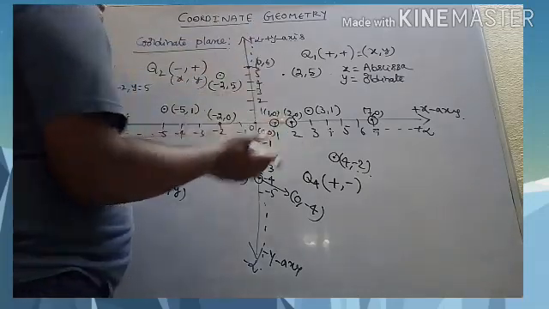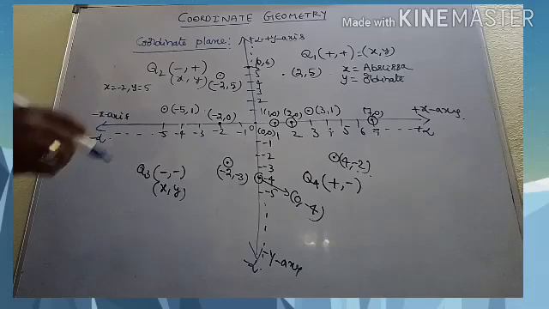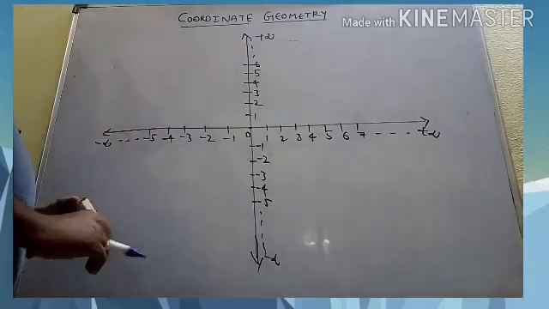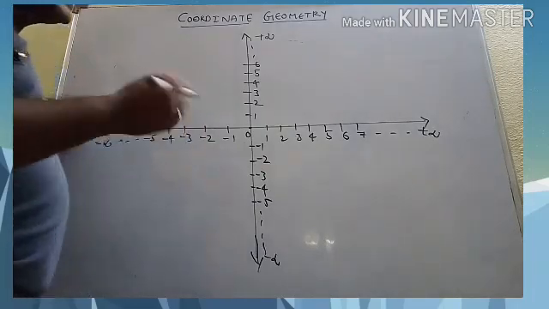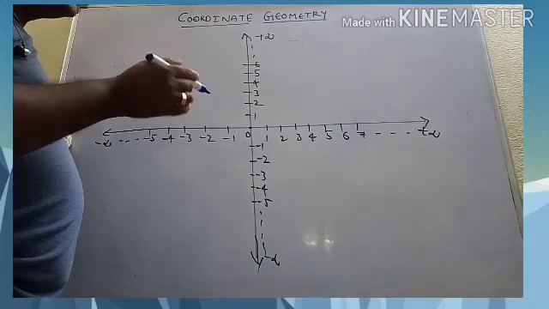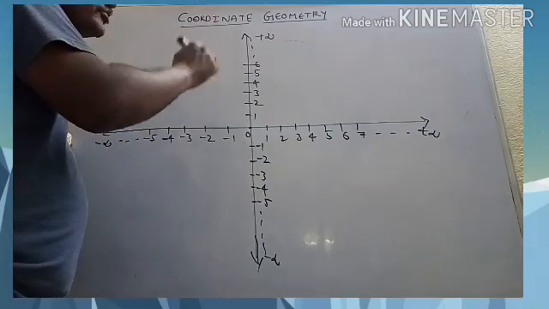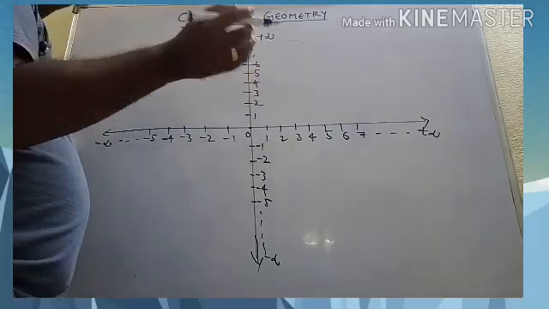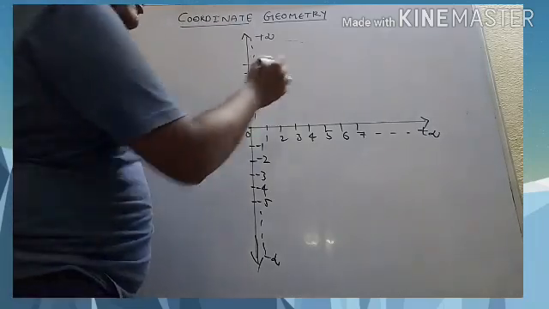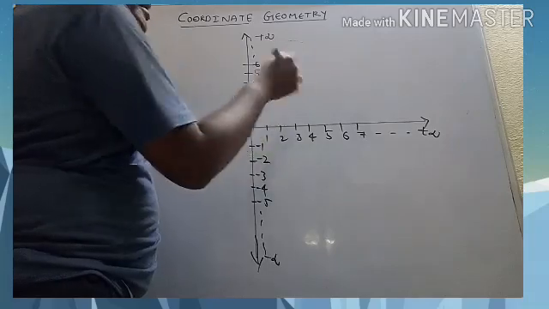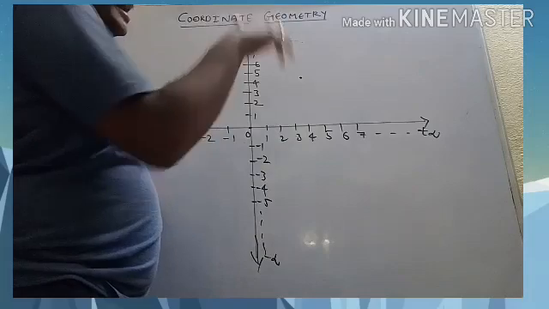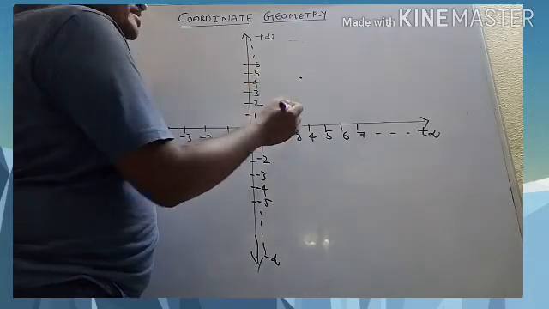Actually, René Descartes found a great invention. What he told is there is a one-to-one correspondence between the points of the plane and the coordinates. Suppose you give any point, he told that he will give the address of that one, right? That means you randomly show some point here, like this.